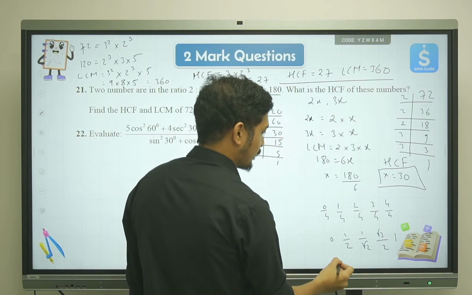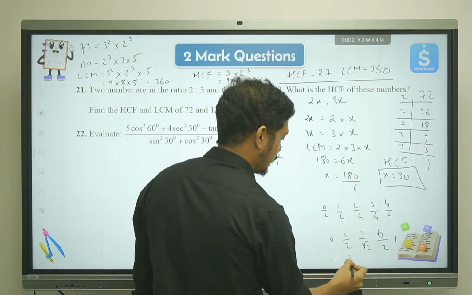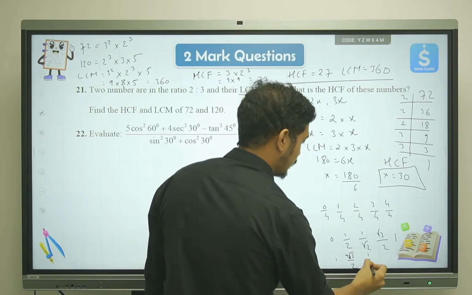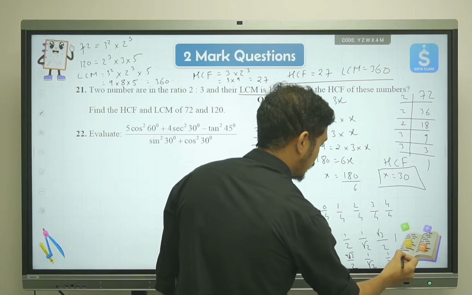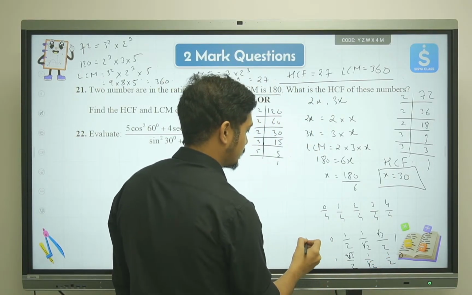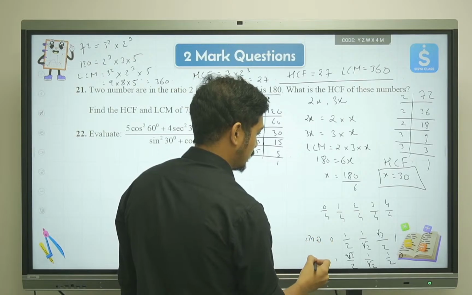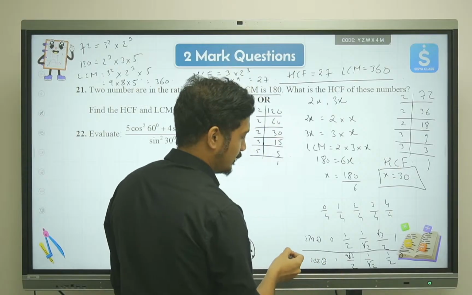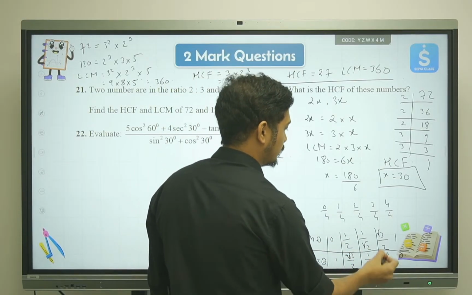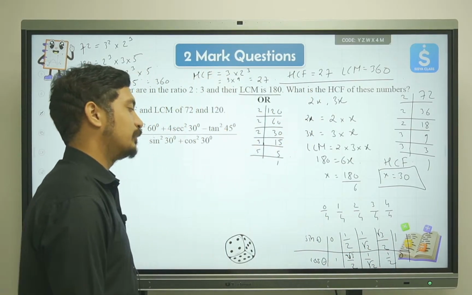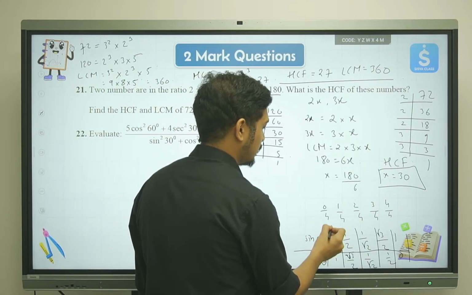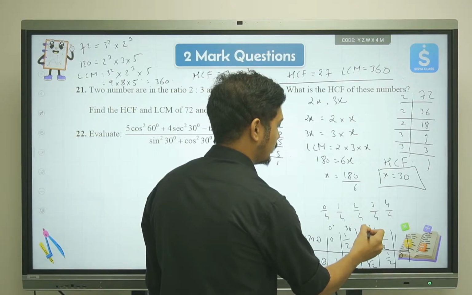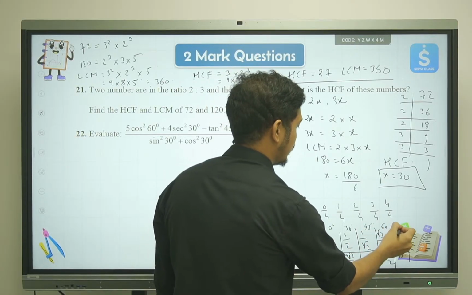Okay, and then we can write 1, this will be root 3 by 2, then 1 by root 2, 1 by 2, and then 0. So this is the value of sine theta, and this is the value of cos theta. That's how simple you can get it. And with the help of this, we can get any value of any trigonometric ratio. Just for your understanding, I'll write the degrees also: 0 degree, then 30 degree, 45 degree, 60 degree, and then 90 degree.